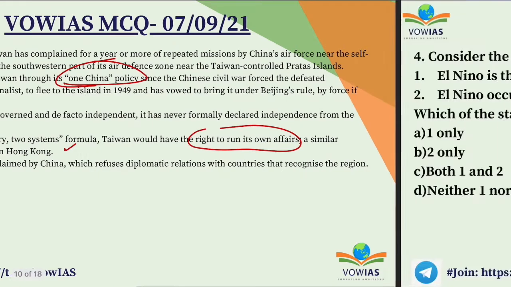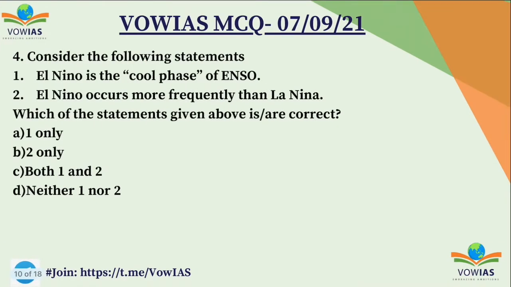Now let's move on to the next question. The fourth question. Consider the following statements. First one, El Nino is a cool phase of ENSO. Second one, El Nino occurs more frequently than La Nina. Guys, just keep a close eye on such questions because El Nino has been in the news and the questions are directly coming from El Nino, which we have seen in the past few years. So have a good grip over this concept of El Nino.